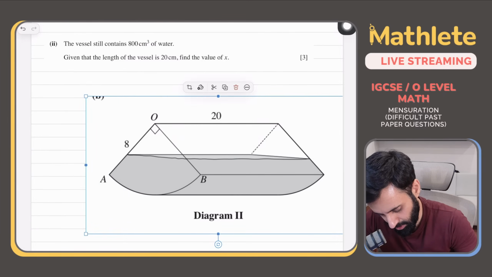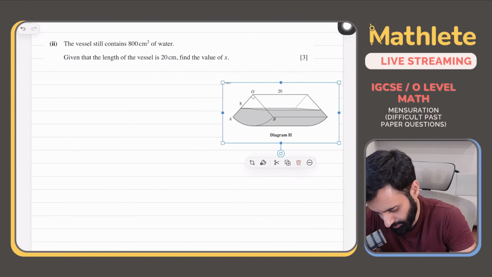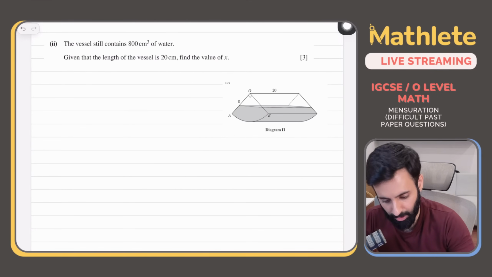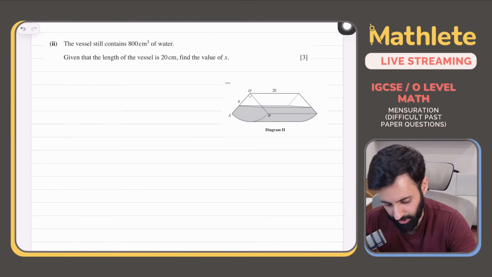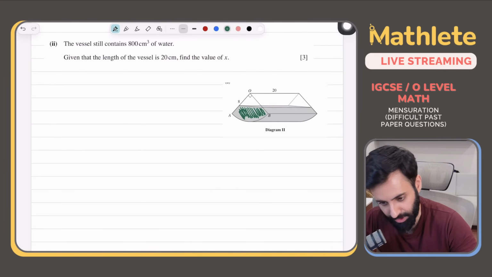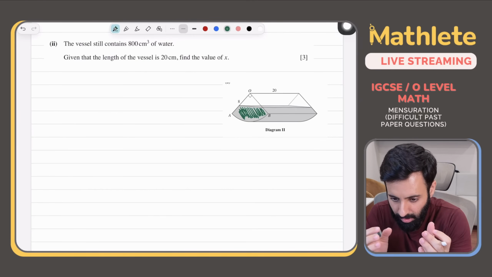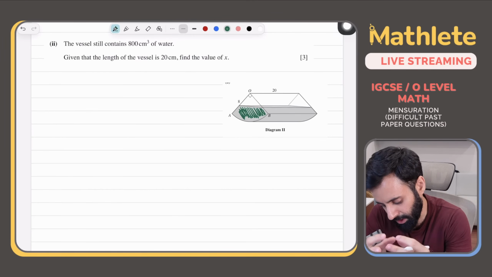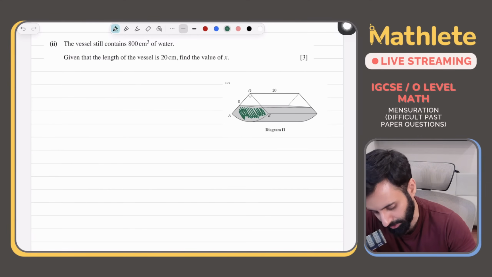What is that? The volume. Good job. The volume would have stayed the same. Okay, so throughout this process, the one thing that hasn't changed is the volume. Okay, and what shape is this? If you just look at the shape that the water is making, that is also a prism, or a uniform solid. So now, once again, we're going to go back to the volume of prism or uniform solid, same thing, at least with reference to this question.